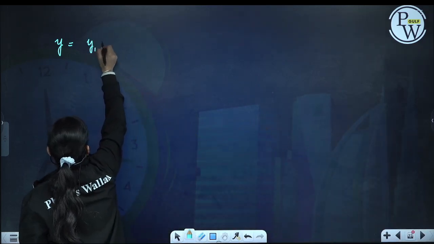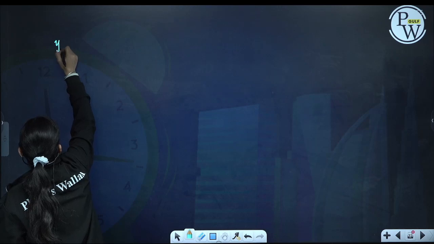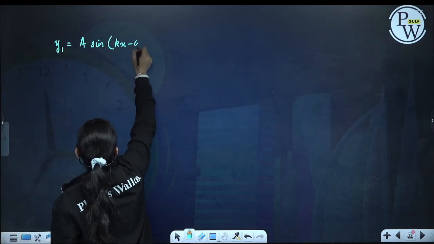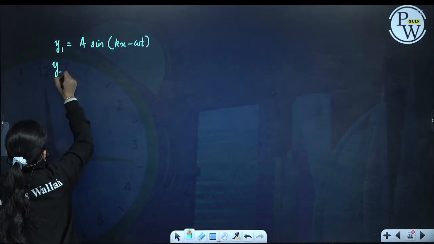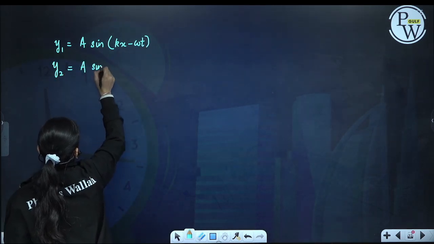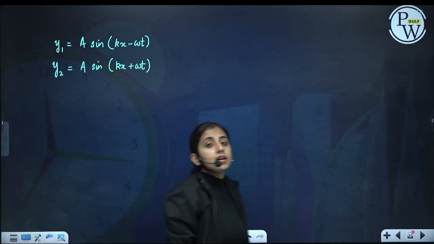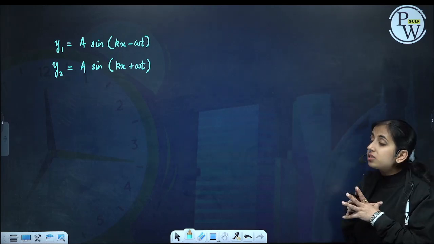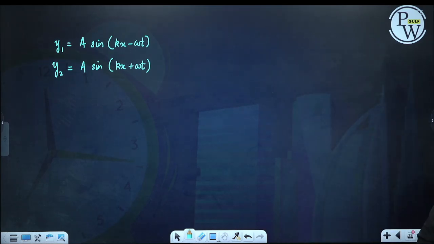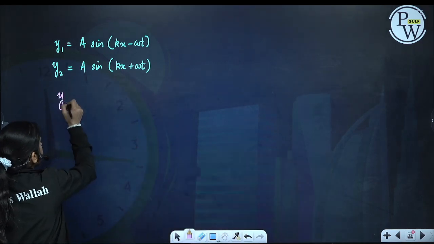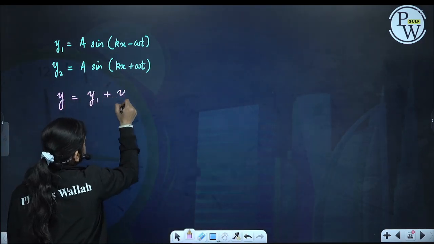Let us take y1 as a sin(kx minus omega t), and let us take y2 as a sin(kx plus omega t), because they travel in opposite directions. Same amplitude, same frequency. The first one is traveling in the positive x direction, the second one in the minus x direction. What will be my resultant of the two waves? The resultant will be y1 plus y2.